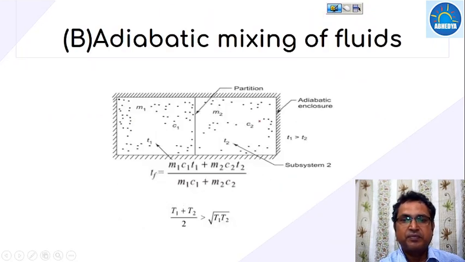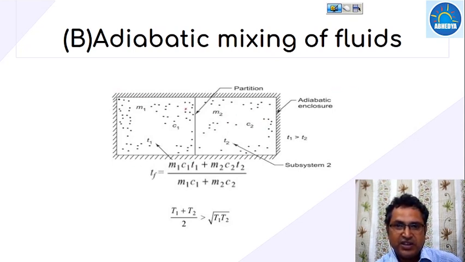Now the next one is the adiabatic mixing of two fluids. Now suppose we are given a chamber which has been partitioned, and a gas with initial mass m1, specific heat c1 and temperature T1, and there is another part with the mass of gas m2, its specific heat c2 and temperature T2, and the gas is adiabatically enclosed. Now after some time this partition is removed. Once the partition has been removed, both the gases will start mixing with each other, and after mixing we have to find out the entropy change of this entire system. So that we have to calculate.